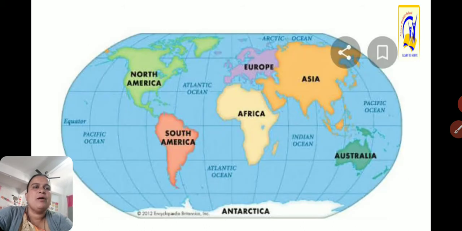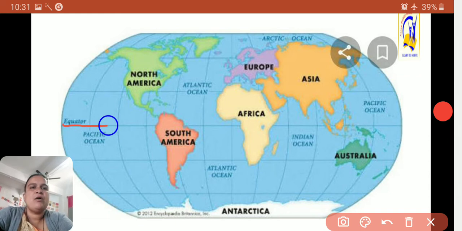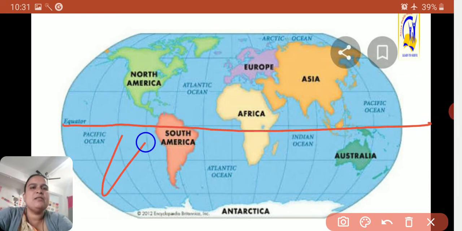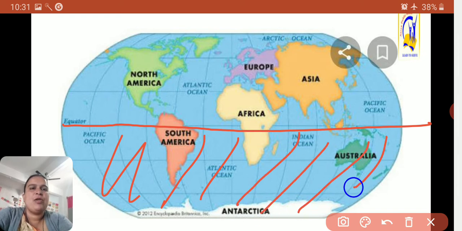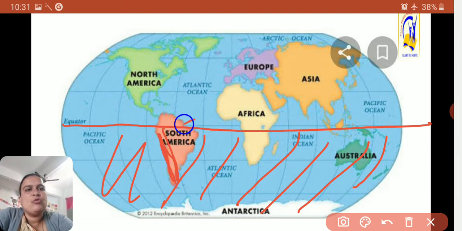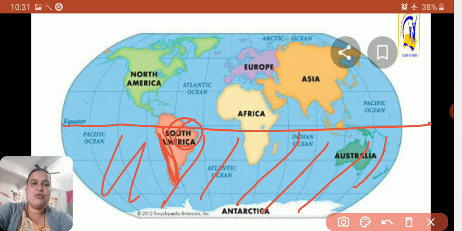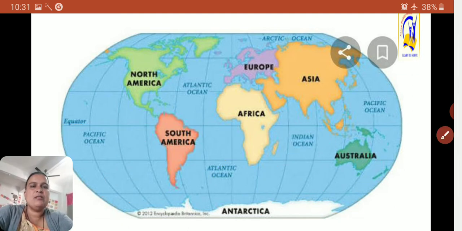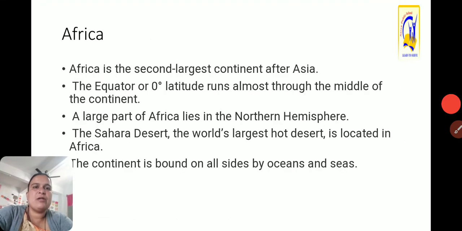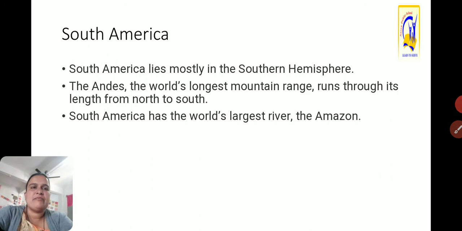Now we will come back to South America. South America is completely in the southern hemisphere. Then here you can see the world's Andes mountain. Also, the Amazon, the world's largest river, is located in South America. So the continent's location is in the southern hemisphere. Then the Andes mountain is located in South America, as well as the world's largest river Amazon is also located